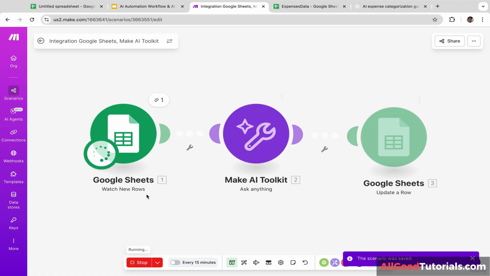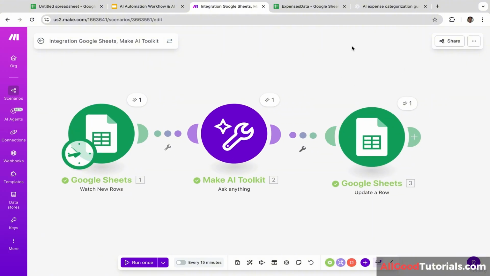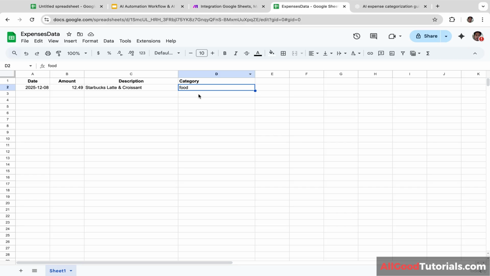Okay, now we are running the AI automations. It will take a few seconds, maybe 10 or 15 seconds. So just wait guys. Okay, here we go. As you guys can see here, AI has added the transactions category. So for these transactions, the category is food. Okay, very cool.